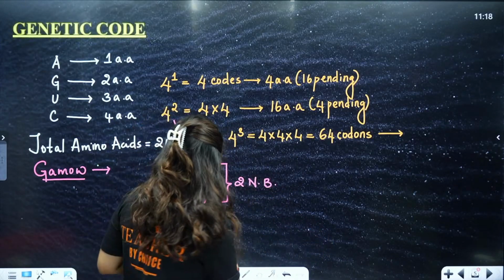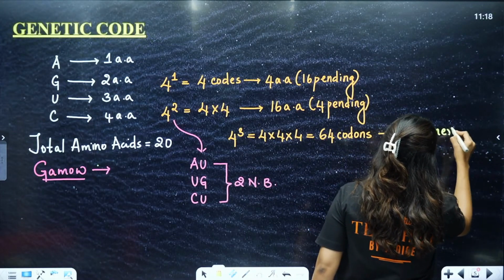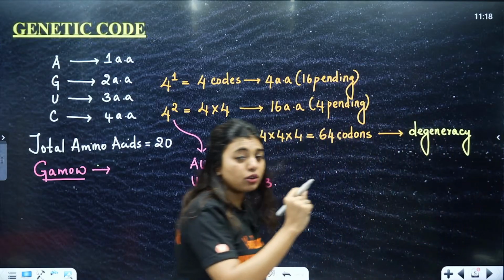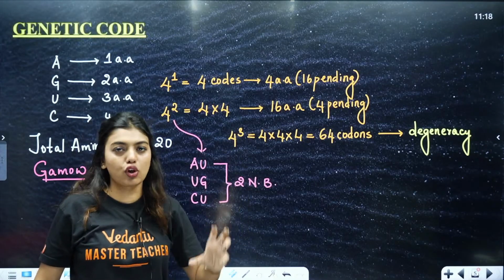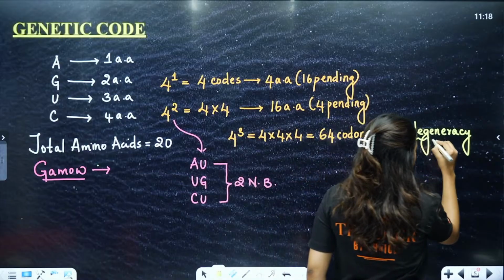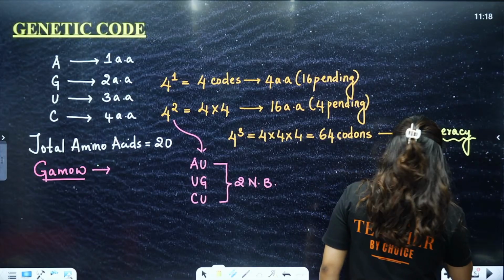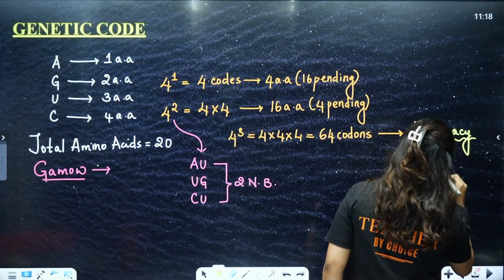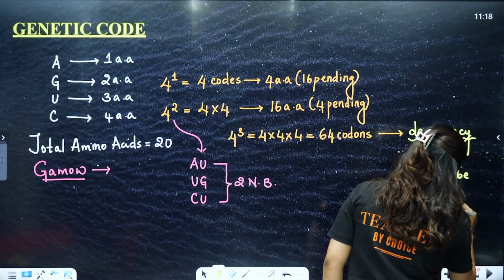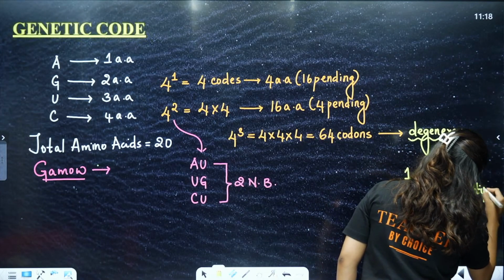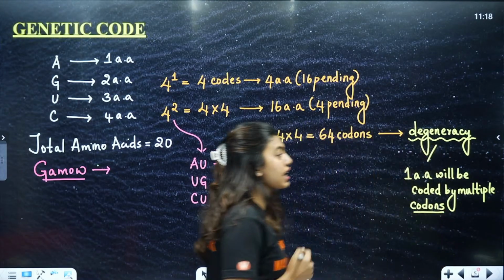That is where we got to know that the codons have an ability called degeneracy. That means many codons will code for 1 amino acid. That means serine will be coded by 6 codons. So that is where this ability of codons came. 1 amino acid will be coded by multiple codons. So this capability came.